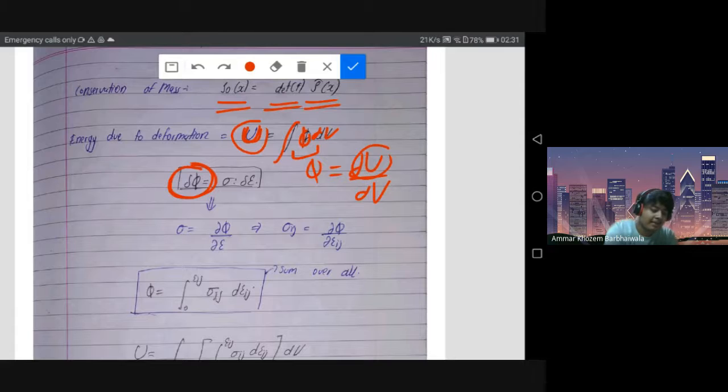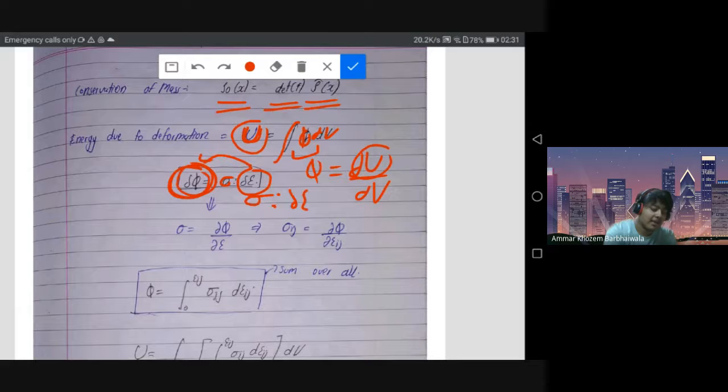So this d phi at every point can be calculated as the tensor product, as we said it's a contraction, so it's sigma, the stress tensor, times d epsilon, the small change in strain which is caused due to application of some extra force. This little extra force causes a small change in the strain, and the small change in the strain results in a small change in the energy density at each and every point. And so this is delta phi.